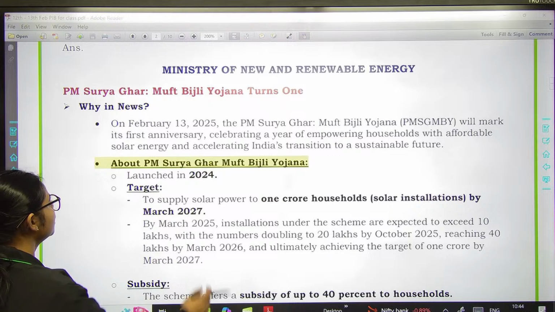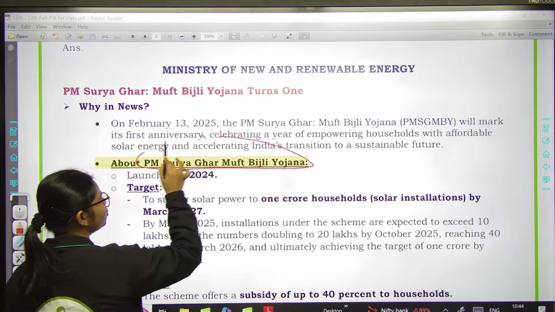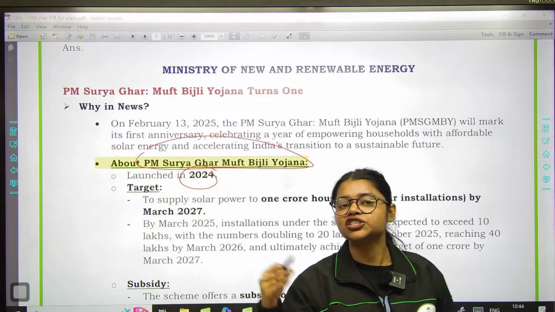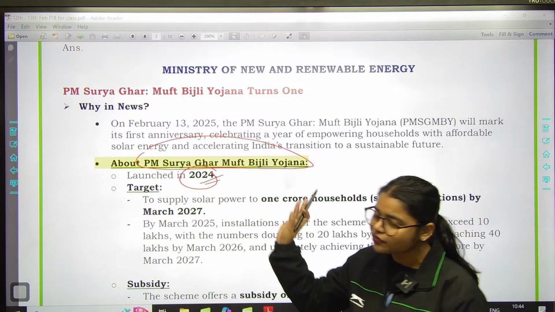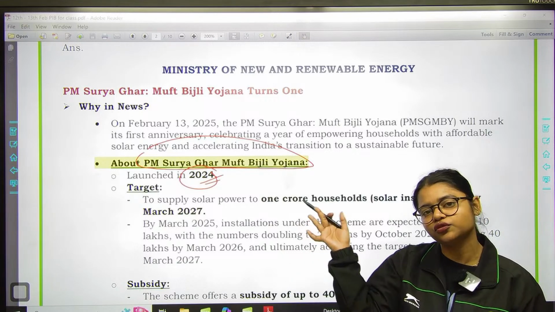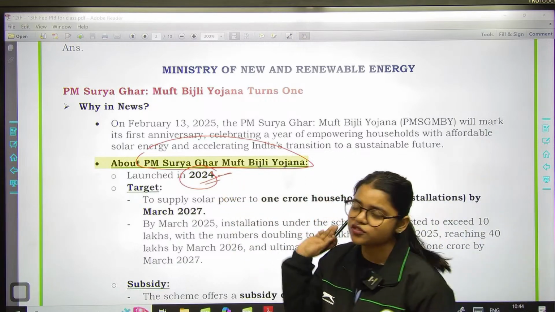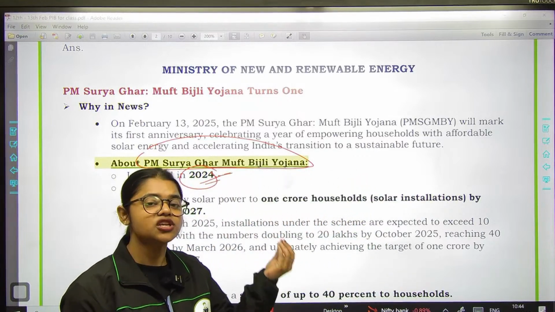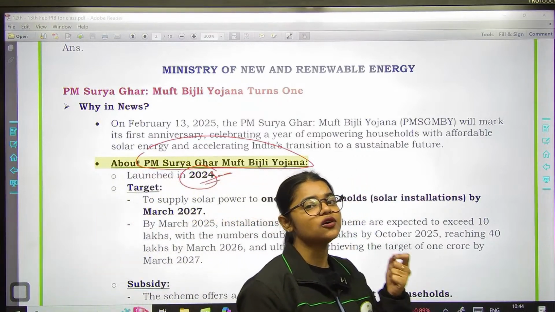Now, we will learn some facts about this particular initiative. This initiative has completed 1 year of implementation. It was launched in February 2024. Specifically, बात करें तो February में launch किया गया था in the year 2024. But do you need to remember the month? No, you just need to remember the launch year. So the launch year of this particular initiative is 2024.